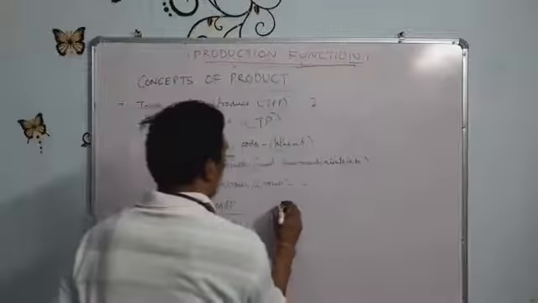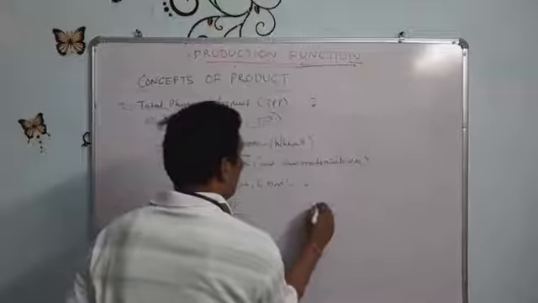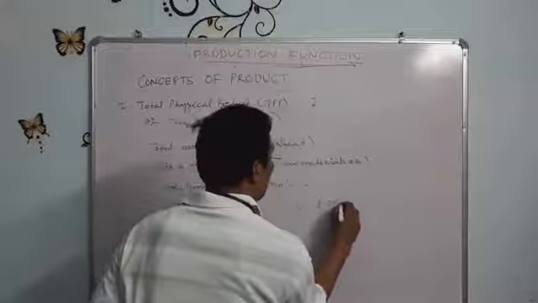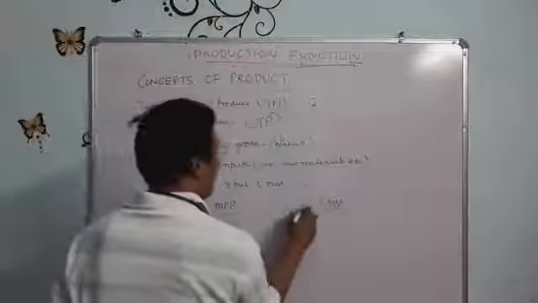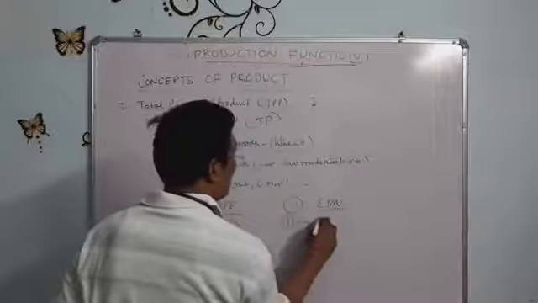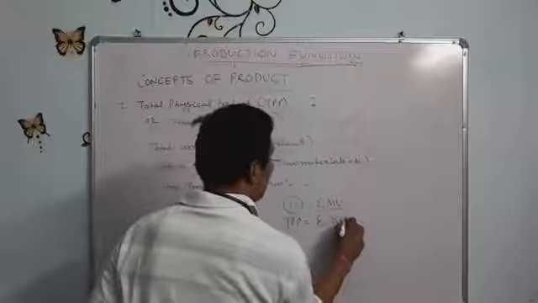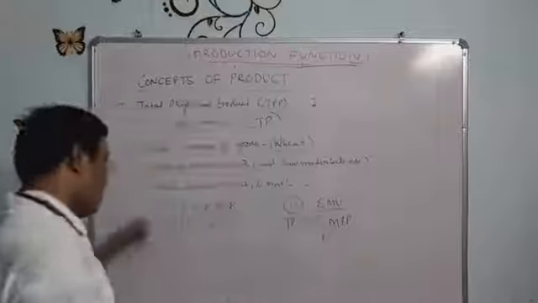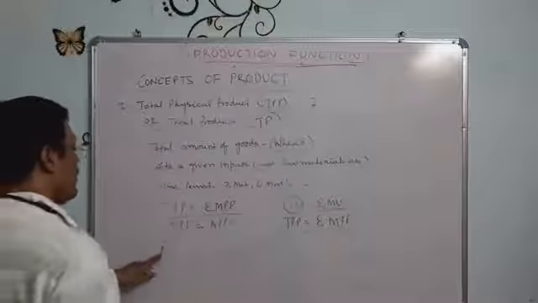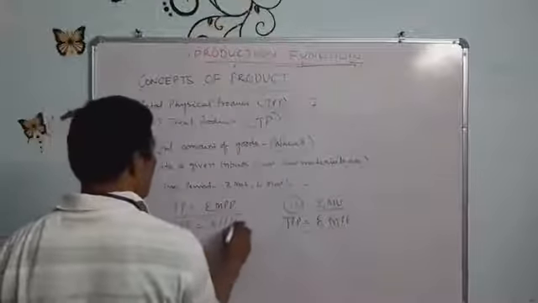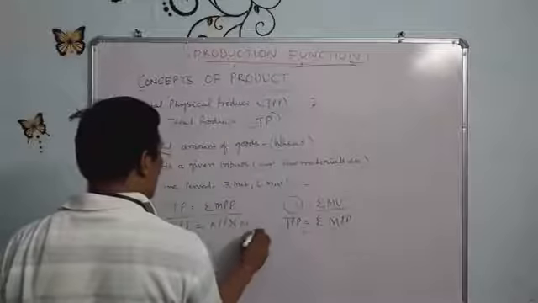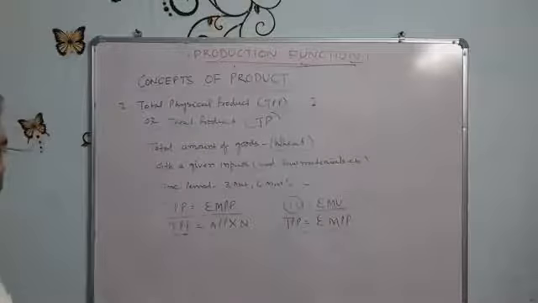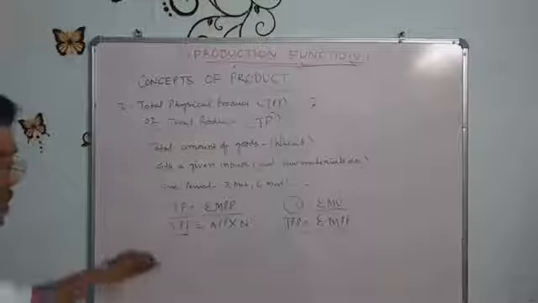Likewise, we have already known total utility equals the summation of marginal utility. Similarly, here total physical product equals the summation of marginal physical product. I will give that example also. Another formula is total physical product equals average physical product into N, where N is the number of quantities used.